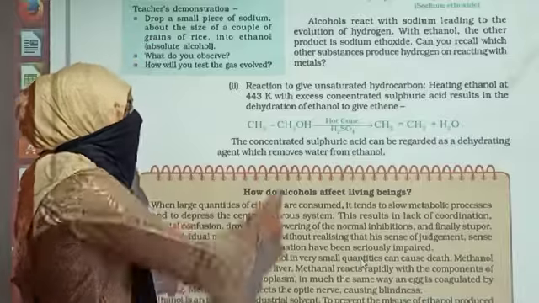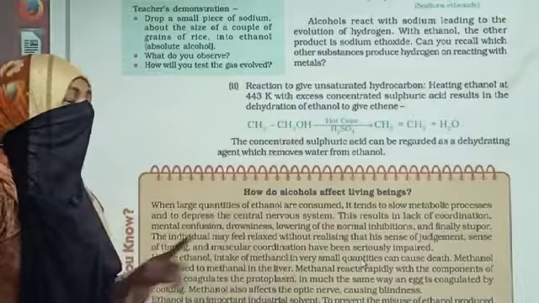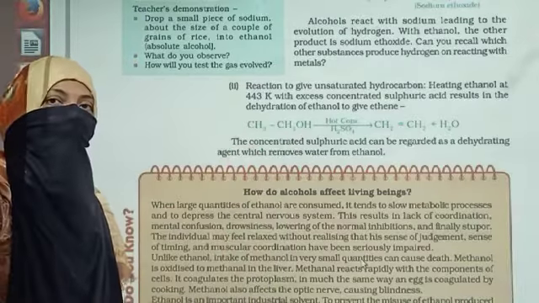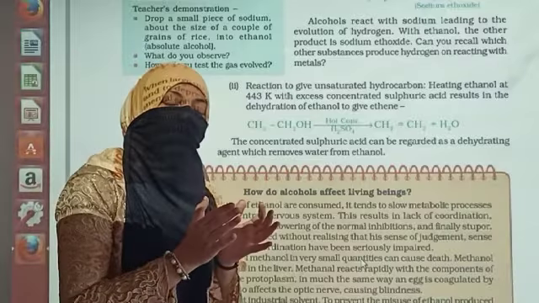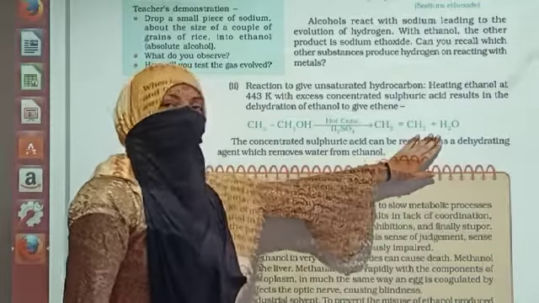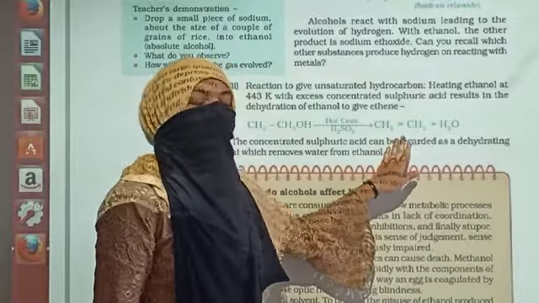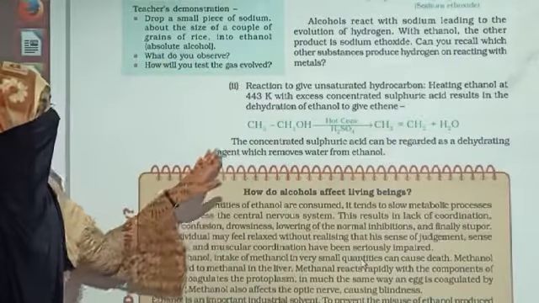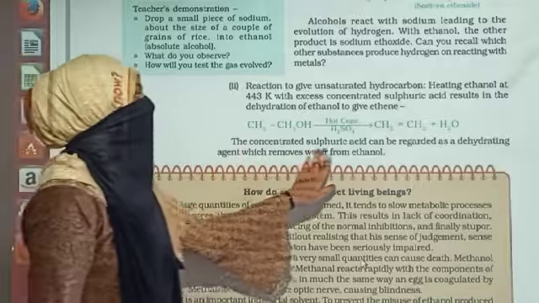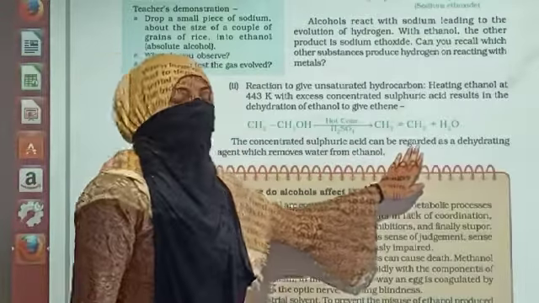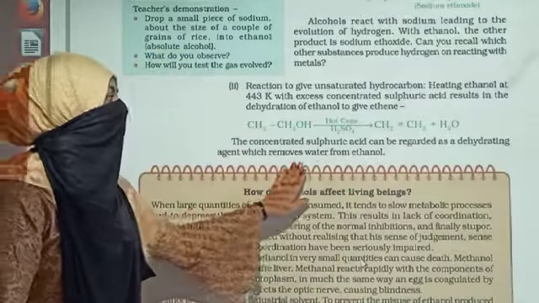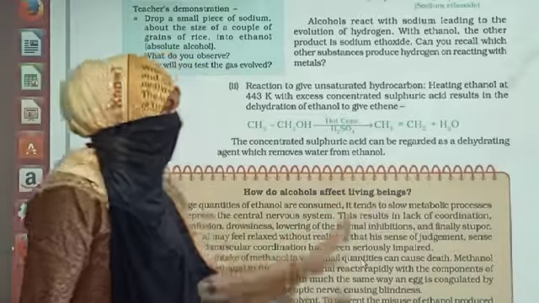How are we losing water? OH from one carbon, and the adjacent carbon is losing hydrogen. So OH and H combine together forming the water molecule, and as a result we obtain ethene, that is alkene. Right? Here it is very clearly given. Concentrated sulfuric acid can be regarded as a dehydrating agent which removes the water from the ethanol.